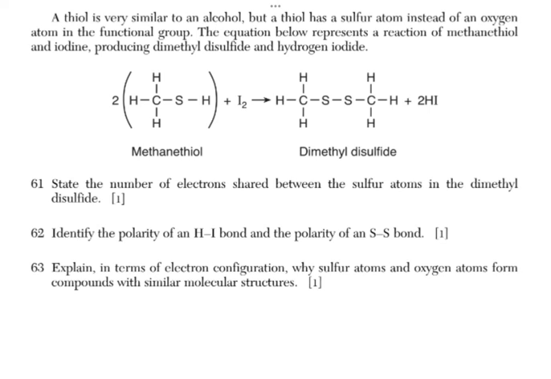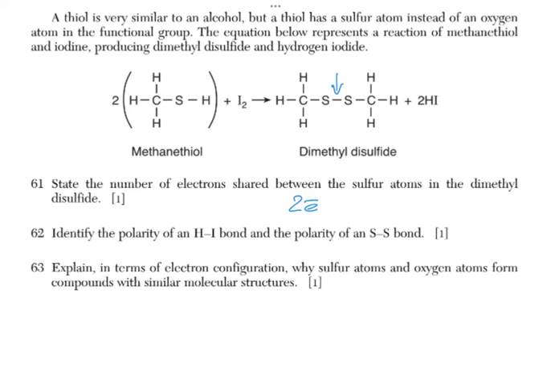And now the last 3 questions. State the number of electrons shared between the sulfur atoms in dimethyl disulfide. Well, these are the electrons shared between two sulfurs. It's one line, so 2 electrons.